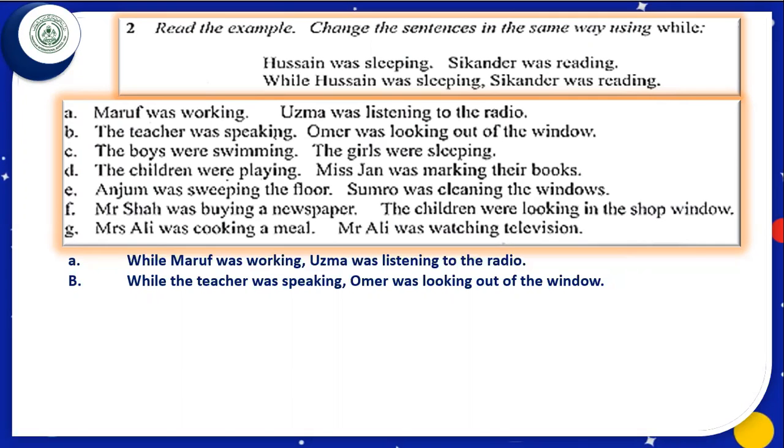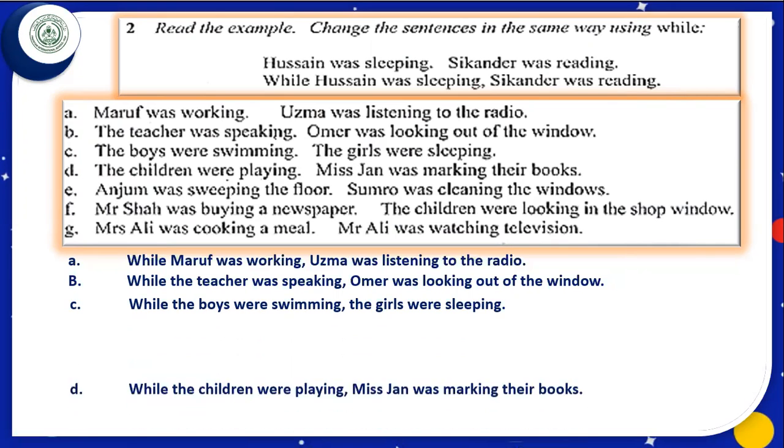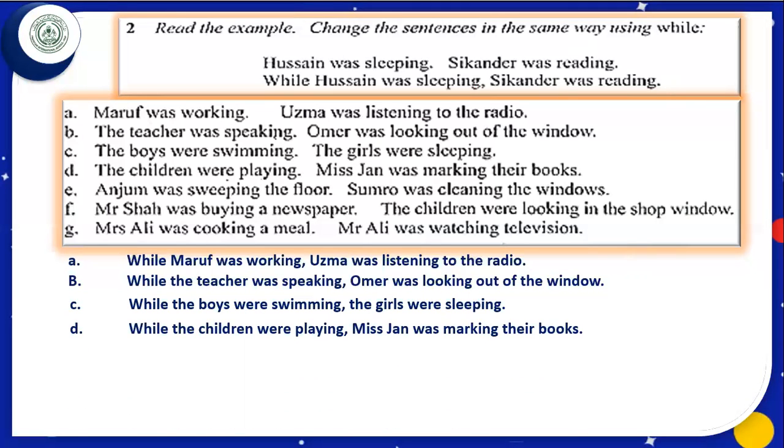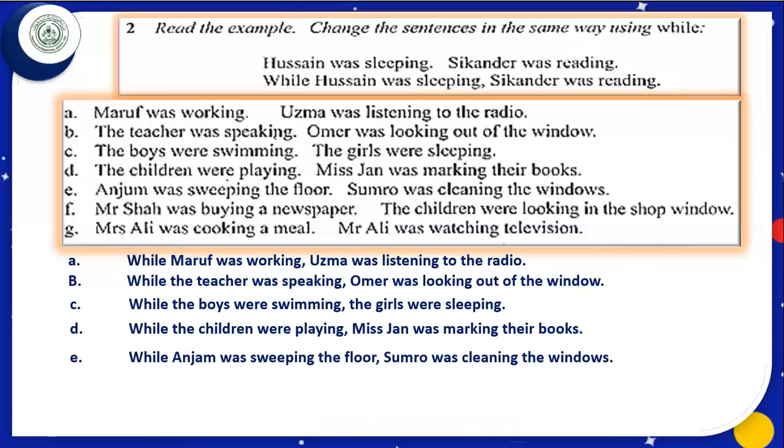Let us write this answer. The next part will become, while the children were playing, comma, Miss John was marking their books. E part will be written as, while Anjam was sweeping the floor, Sumro was cleaning the windows. Like this. F part will become, while Mr. Shah was buying a newspaper, the children were looking in the shop window.